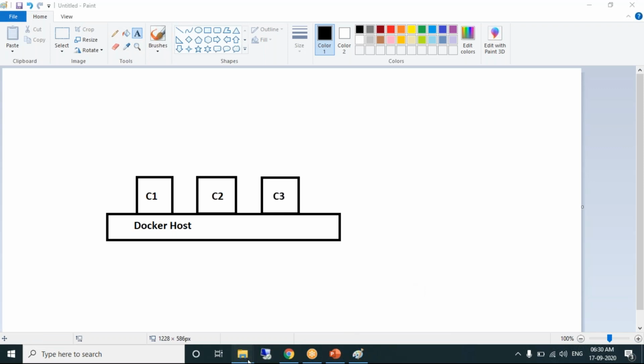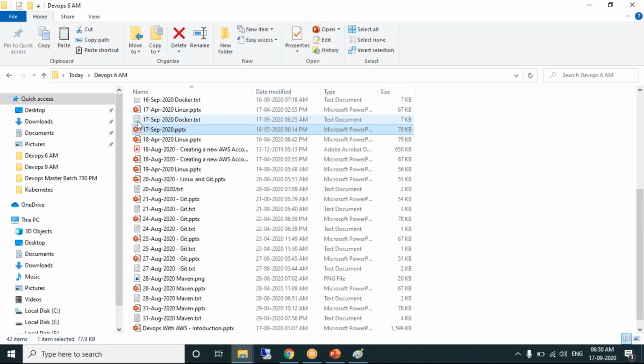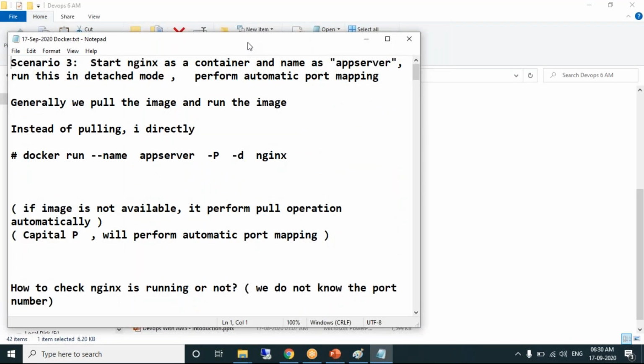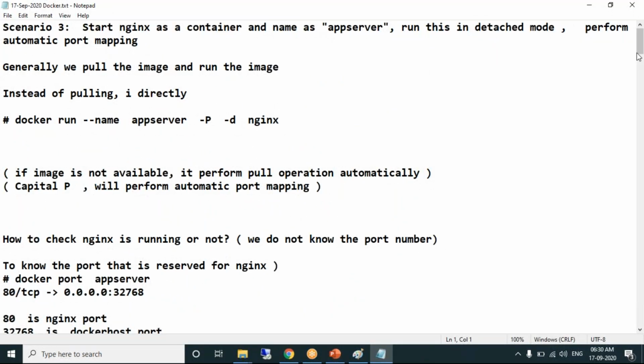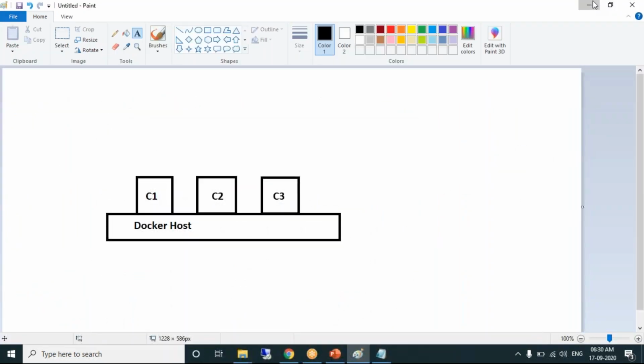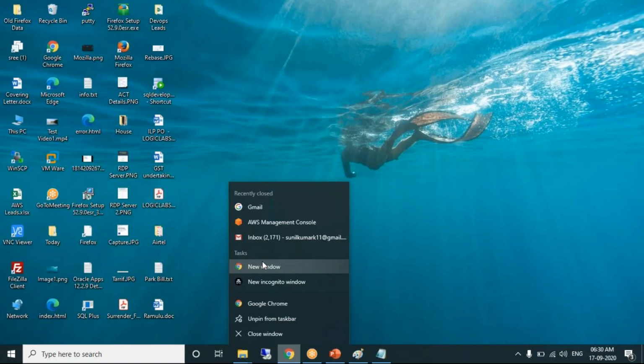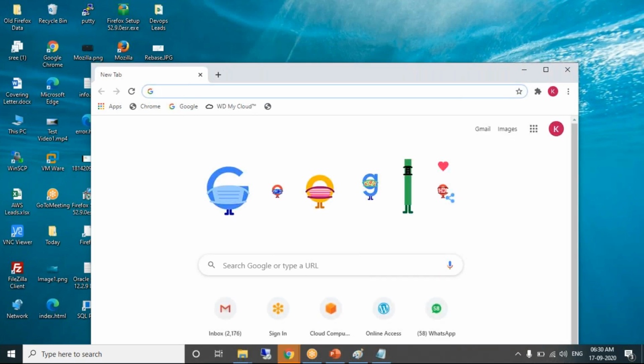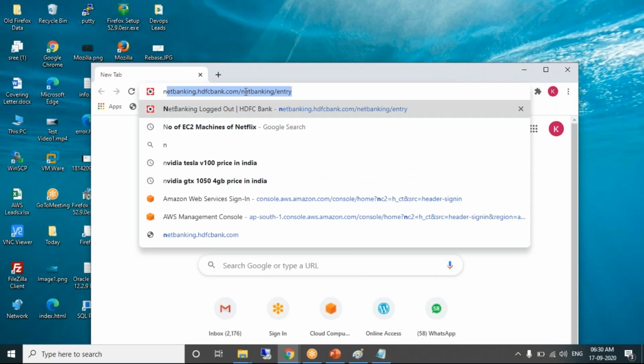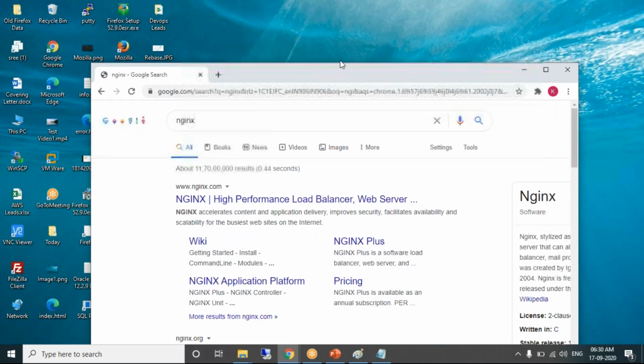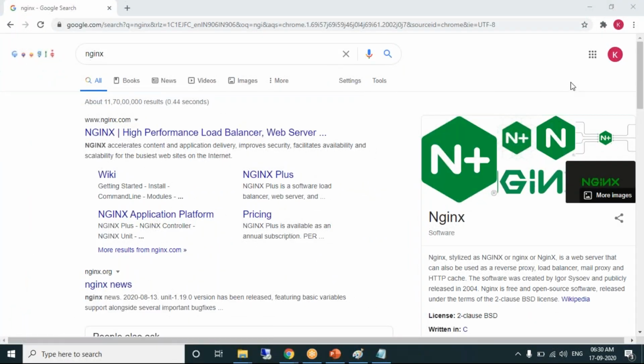Look at this example. Start Nginx as a container. What is Nginx? First, we should know what Nginx is.